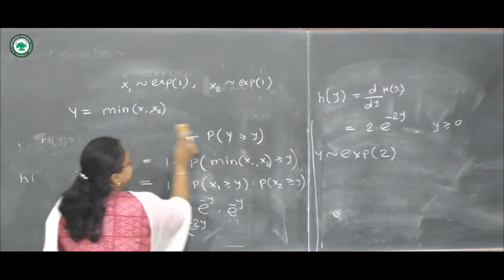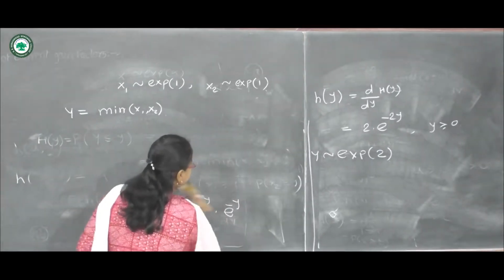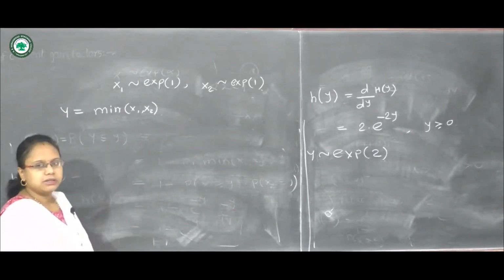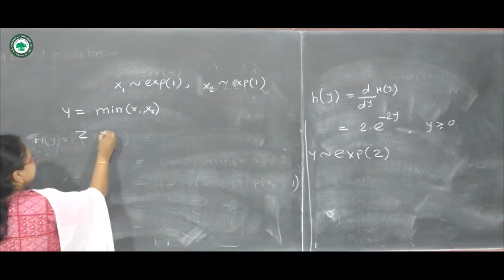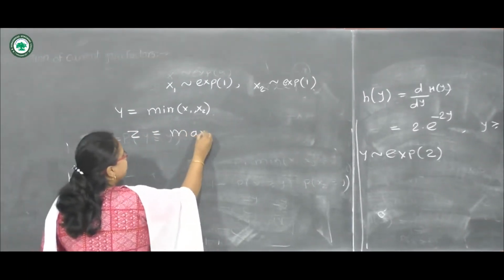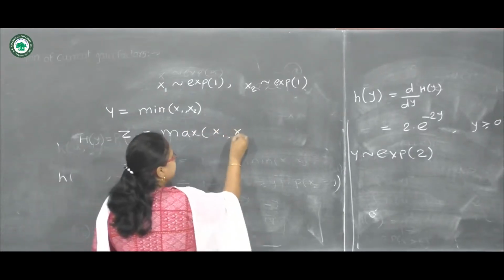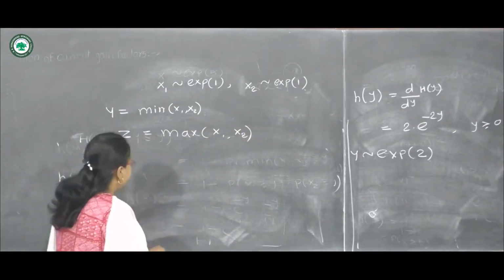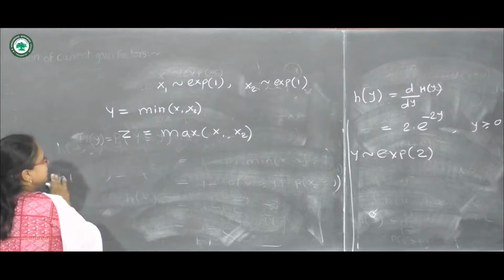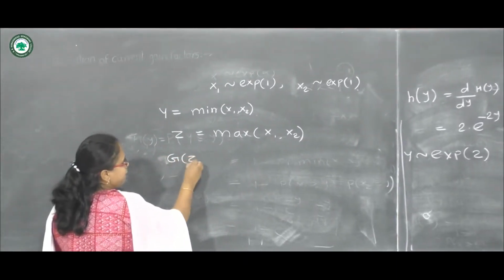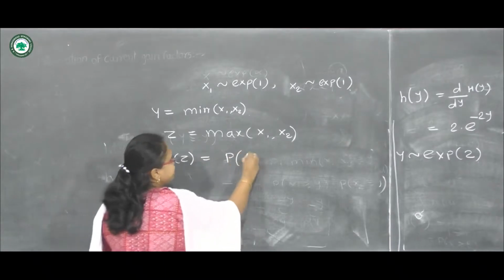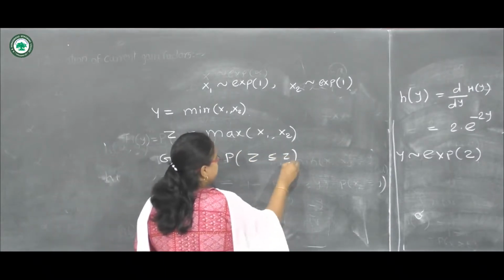Suppose we are asked to obtain the distribution of z, which is the maximum of x1, x2. Then we can use the distribution function method. Let us denote it by g of z, which is probability of z less or equal to small z.